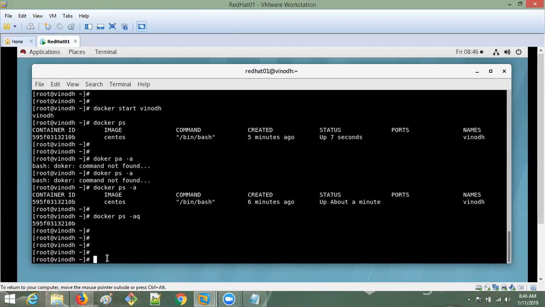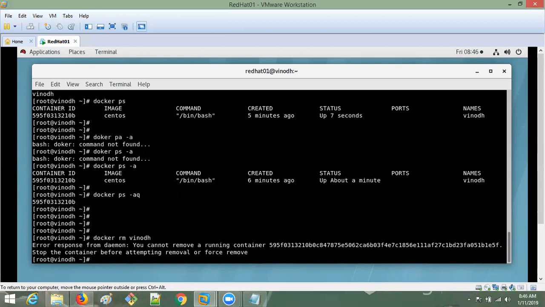We will see. So we have a command called docker rm. Okay, docker rm, container name. Container name is Vinod. Okay. See, it's throwing an error. See, error response from daemon: you cannot remove a running container.